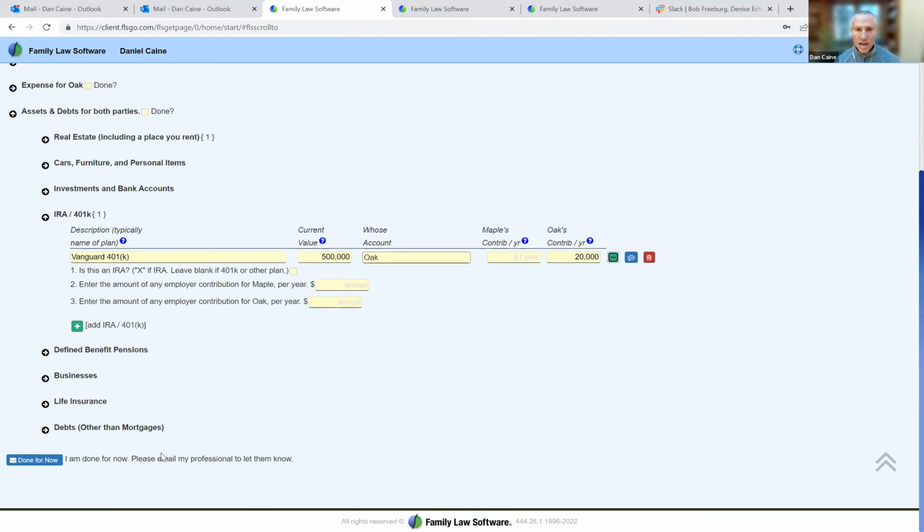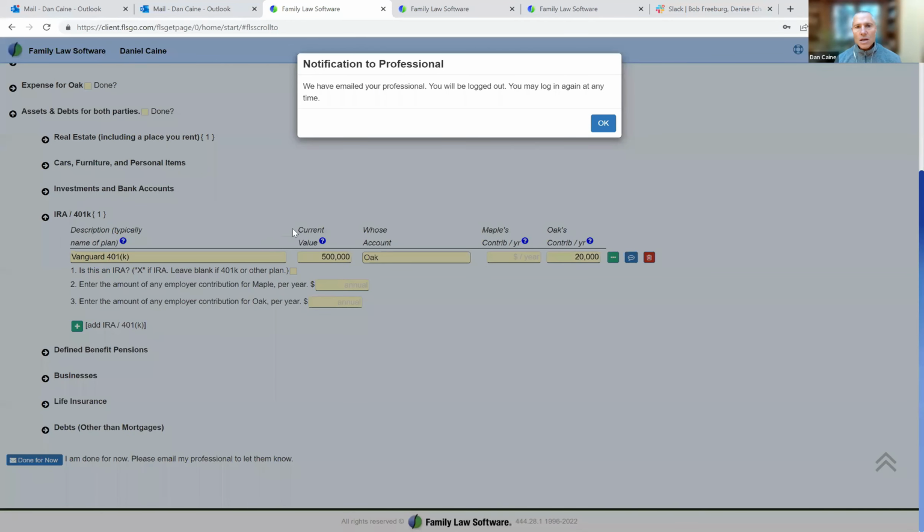Maple has finished entering Maple's information. Of course, the real Maple would spend more time and enter more items, but we'll get this for now. So Maple is done. Maple has entered Maple's information. And Maple clicks done for now. So this triggers an email to Maple's professional, who is me. And Maple is now logged out.